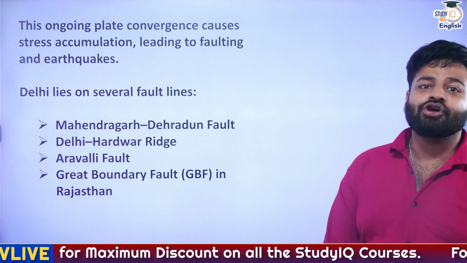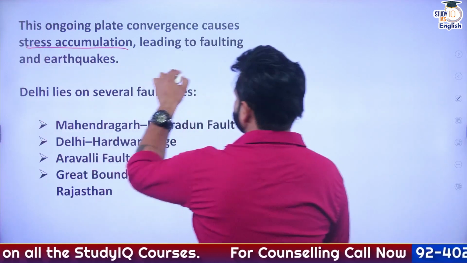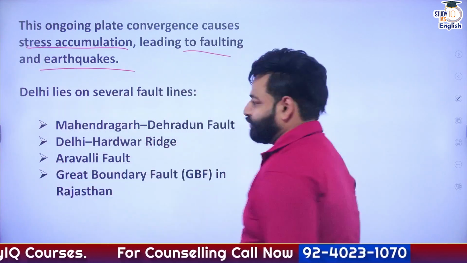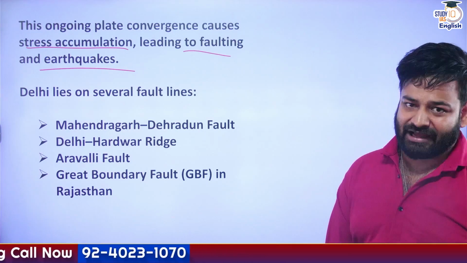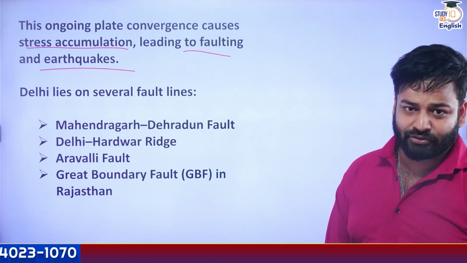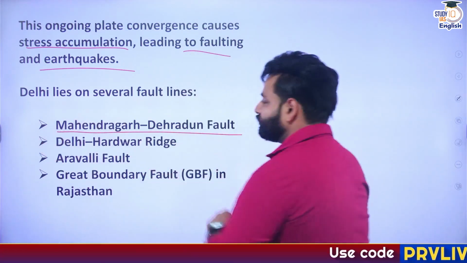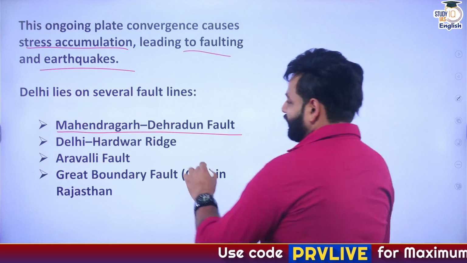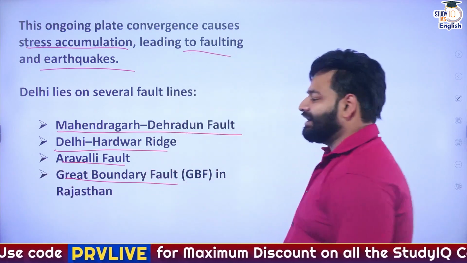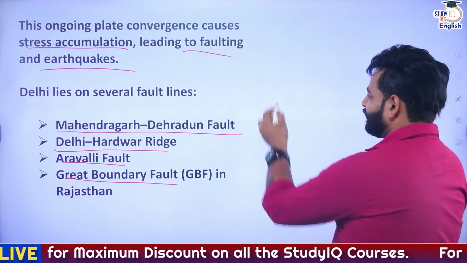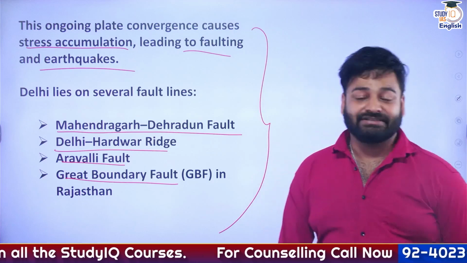Now, the ongoing plate convergence causes stress accumulation leading to faulting and earthquakes. And also, Delhi lies on several fault lines of this Eurasian and Indian plate collision, right? So these fault lines are the Mahendragarh and Dehradun fault line, Delhi-Haridwar Ridge, Aravalli fault, and Great Boundary Fault in Rajasthan. So that is why so many earthquakes are experienced by the Delhi NCR region.